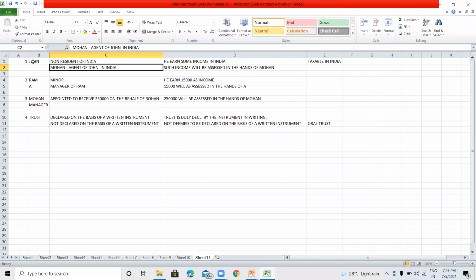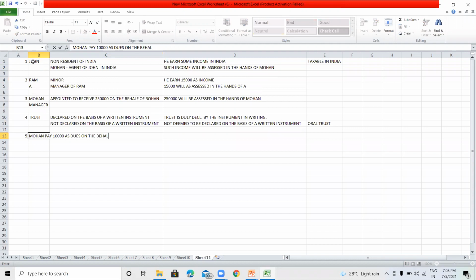For example, Mohan pays 10,000 rupees as tax or dues on behalf of John.